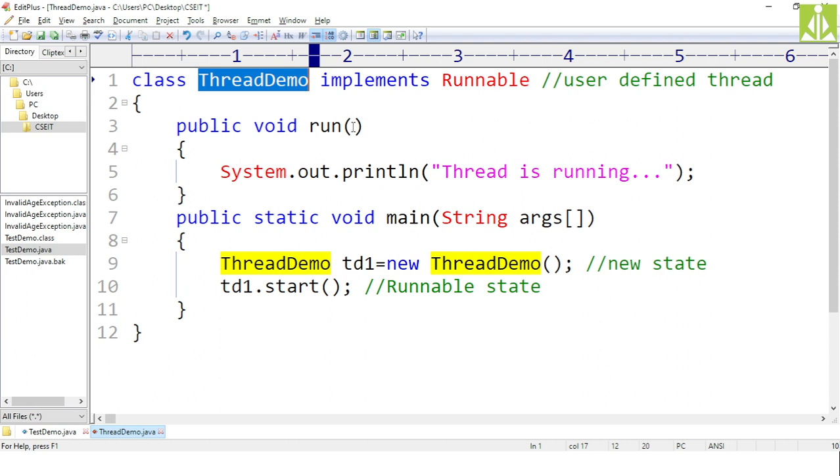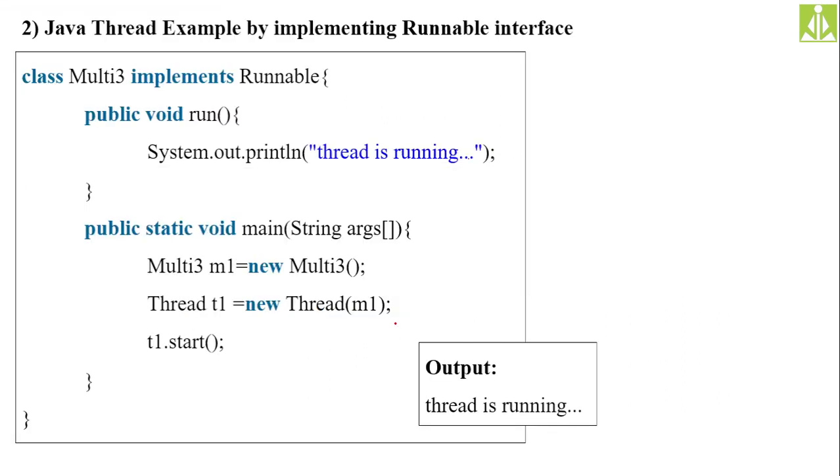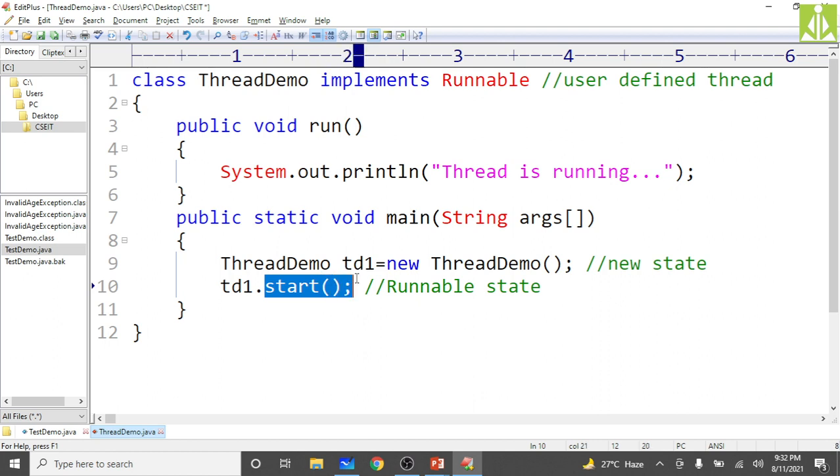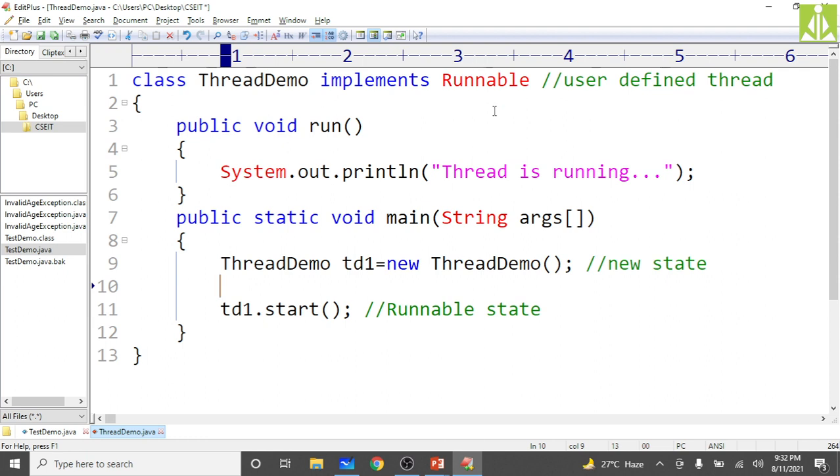So over here we will have the same run method, and you create the object like this: thread demo td1 equals new thread demo. But this td1 is not a direct thread, you're not extending. In order to execute the start method, we need the capabilities of the thread class, but the runnable interface does not have them. So how do we achieve these capabilities? By passing this runnable object to the thread class constructor. We already discussed the thread class constructor.